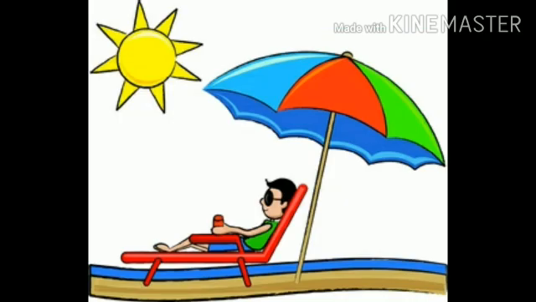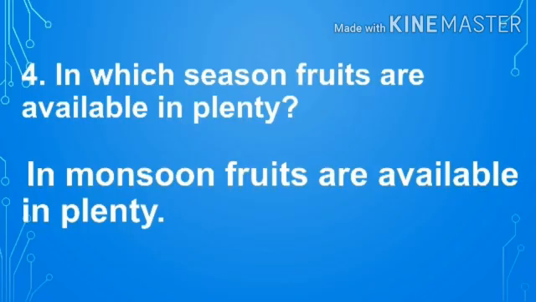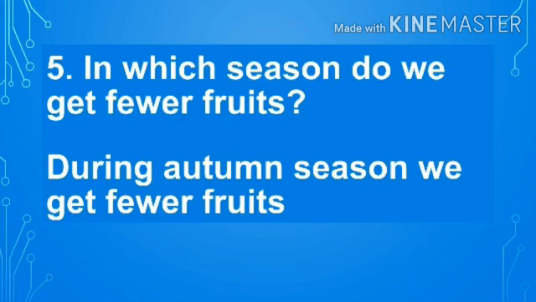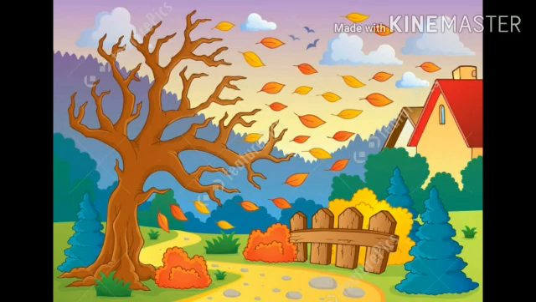are sold in summer. In which season are fruits available in plenty? In monsoon, fruits are available in plenty. In which season do we get fewer fruits? During autumn season, we get fewer fruits.